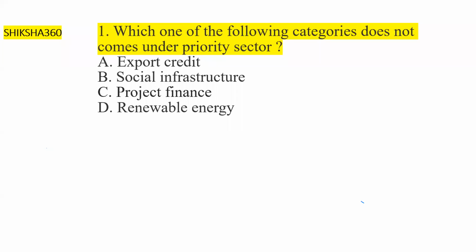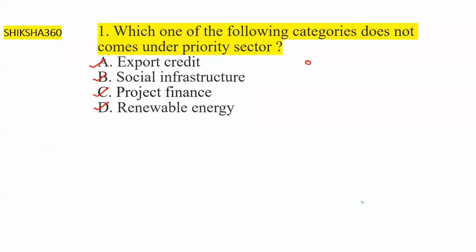Question number 1 on your screens: which one of the following categories does not come under the priority sector? The first option is export credit, second is social infrastructure, third is project finance, and option D is renewable energy. So please tell fast which one does not come under the priority sector.